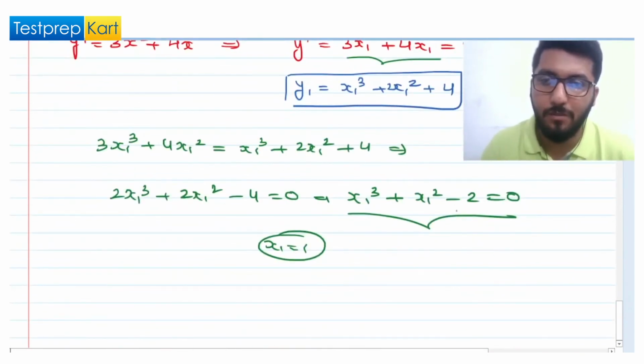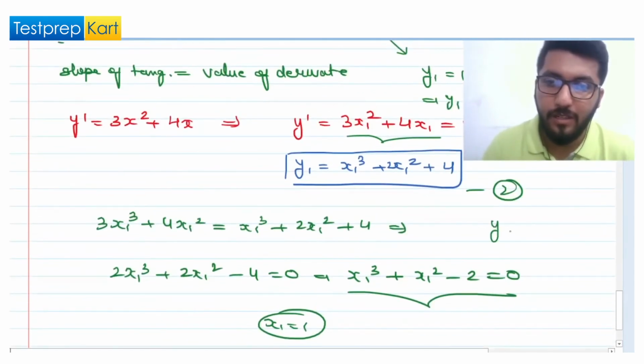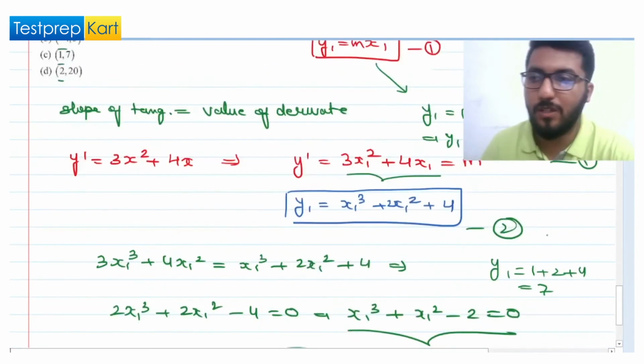You can see that 1 plus 1 minus 2 is this. So that is the point. And if we calculate the value of y for that, that will give us 1 plus 2 plus 4, which is going to be 7. So 1 comma 7 is your answer.